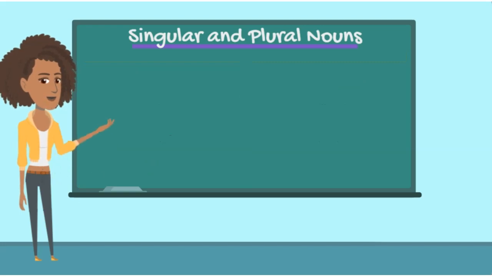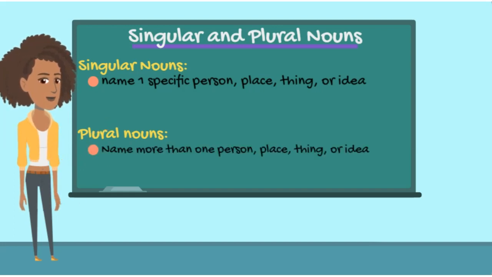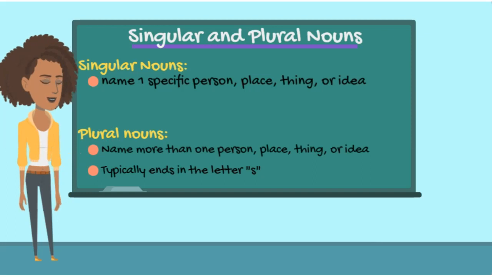Next, we'll cover singular and plural nouns. Singular nouns name one specific person, place, thing, or idea. Plural nouns name, yep, you guessed it, more than one person, place, thing, or idea, and they generally end in the letter S.